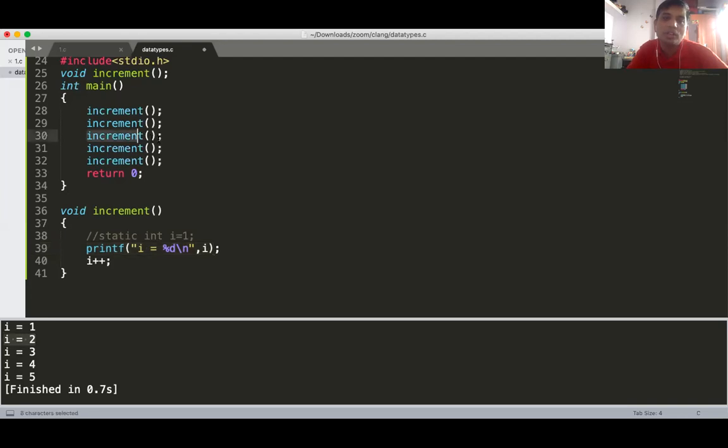Now next function call. Again, next function call. It is now skipped. Now printf I. So I is 3. So 3 gets printed and I becomes 4. Again third function call, fourth function call. I is 4, so 4 gets printed. I becomes 5. Fifth function call. I equal to 5 gets printed. I becomes 6. And you will again return here. Return 0. The function is over, data memory is over. So when all the program gets terminated, your data memory is deleted.